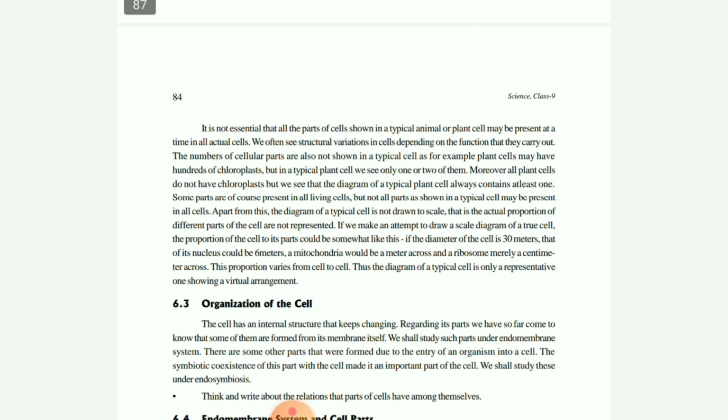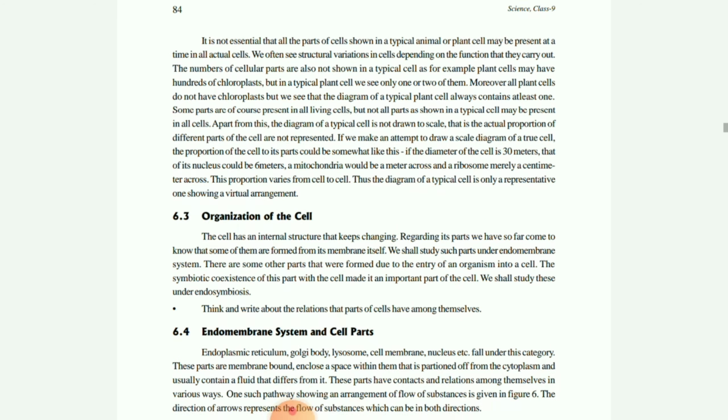Then next one children, it is not essential that all the parts of the cells will be present in both plants and animals. Some differences are there, and those differences I have just told you. What is the basic difference? Plastid is present in plant cells, the cell wall is present in plant cells, and the vacuole size is bigger as compared to the animal cell. These are certain differences between plant and animal cells.